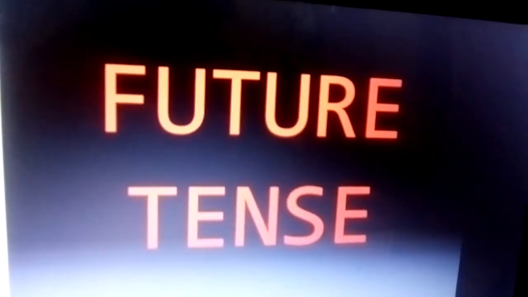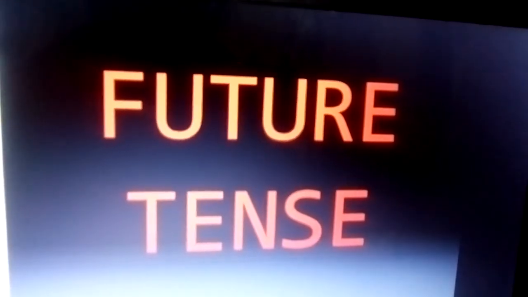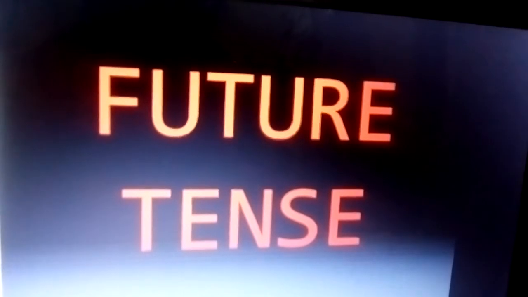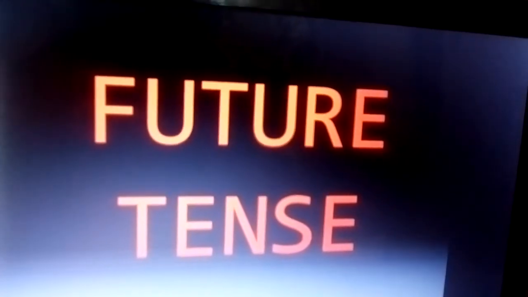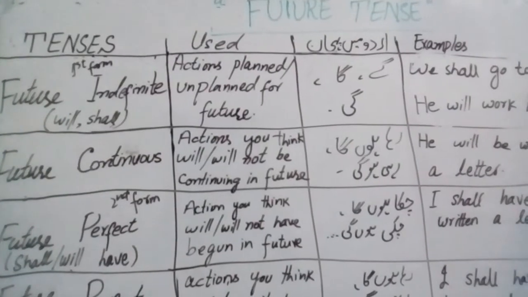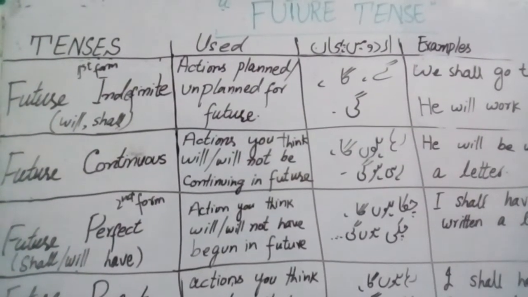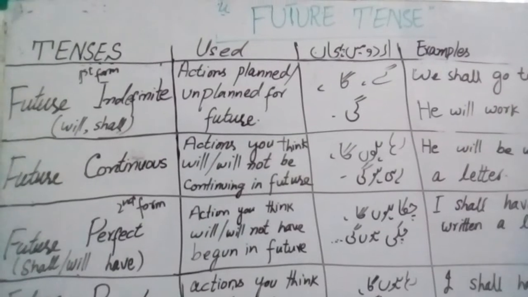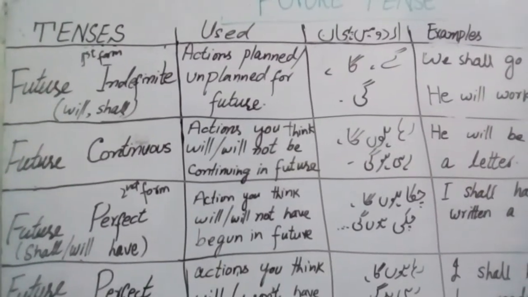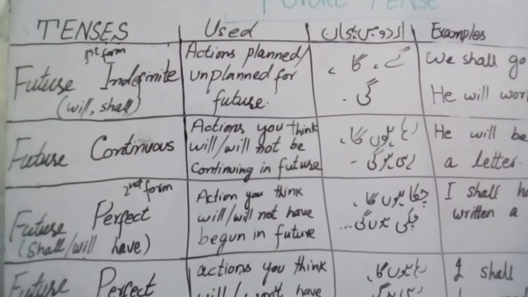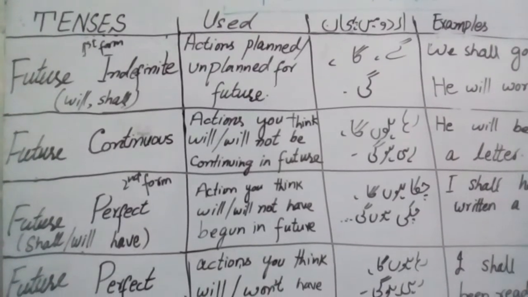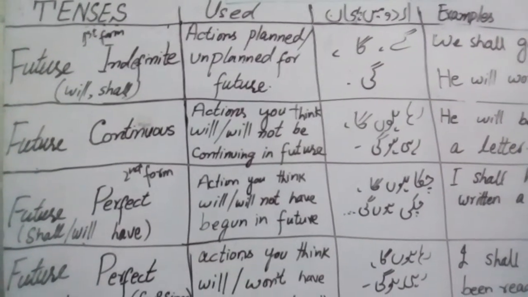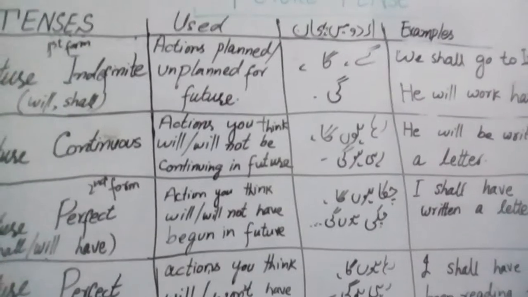In this lecture, I will give you a short introduction to future tense. The previous lecture was related to present and past tense. So let's have a look at future tense. Tense is related to future plannings. Future tenses are future simple, future indefinite, future continuous, future perfect, and future perfect continuous tense.